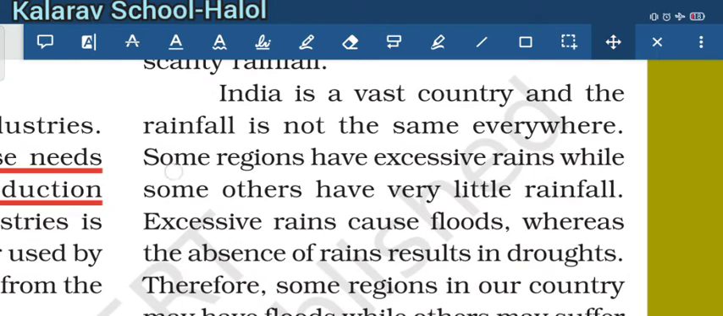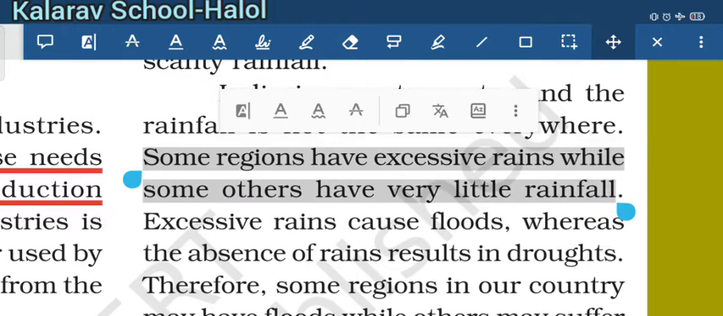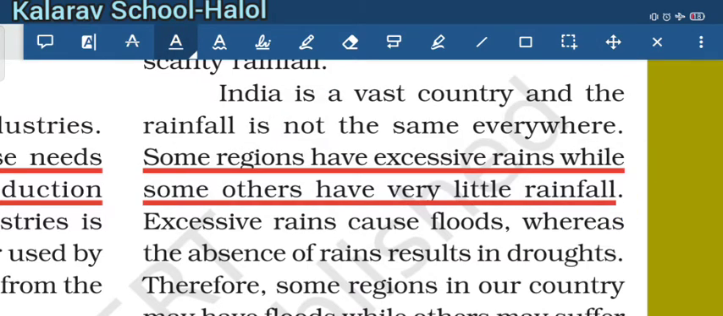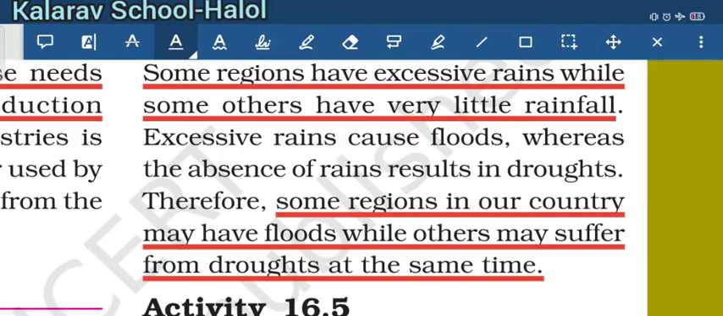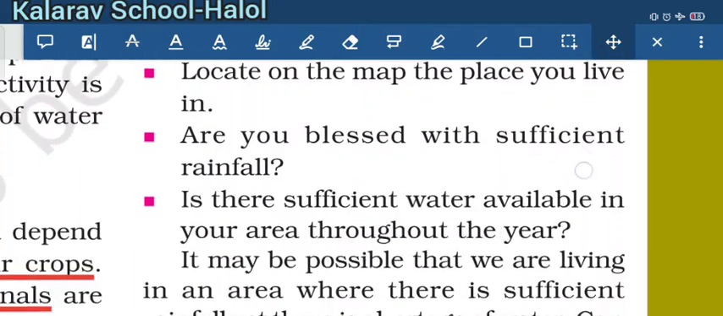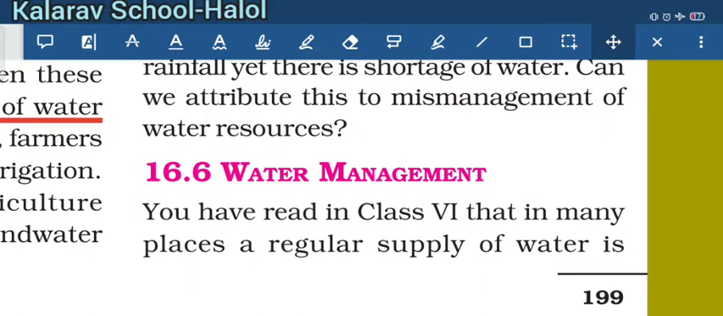Some regions have excessive rain while some have little rainfall. So we can say that excessive rain causes floods. The absence of rain results in drought. Some regions in our country may have floods while others suffer from drought at the same time. Hence the distribution of water in our country is not the same.